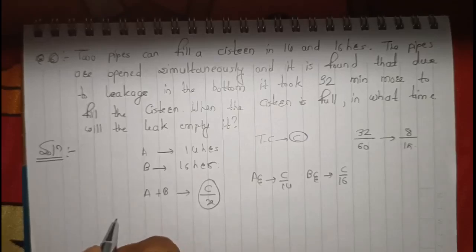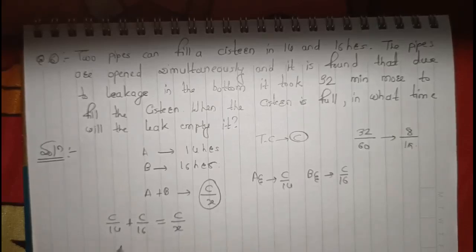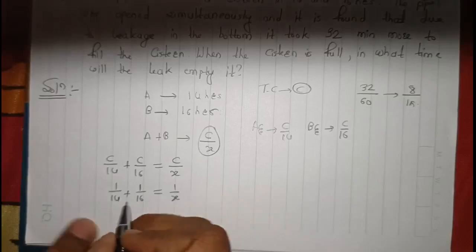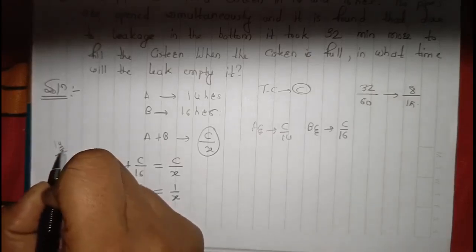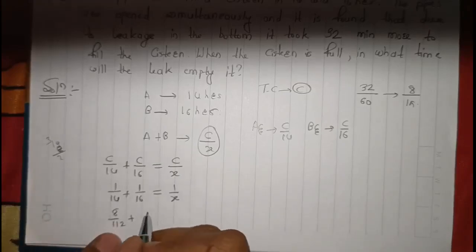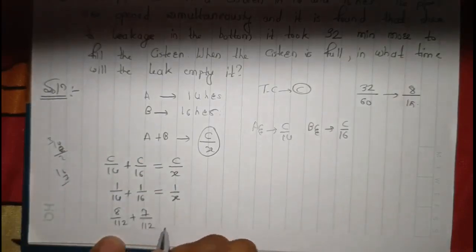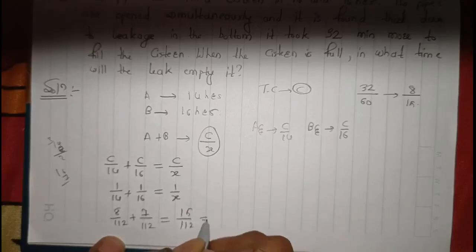Substituting here, it would be C upon 14 plus C upon 16 is equal to C upon x. So 1 upon 14 plus 1 upon 16 is equal to 1 upon x. What is the LCM? It is 112. 14 8s are 112, so 8 upon 112, and similarly 16 7s are 112, so 7 upon 112. It is 15 upon 112, which is our 1 by x.